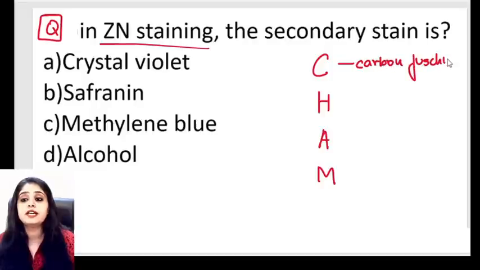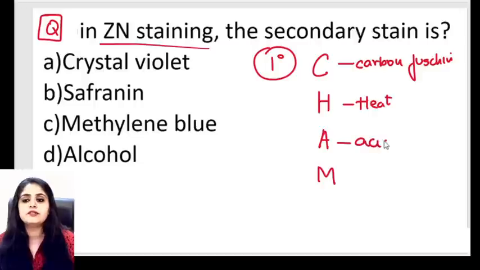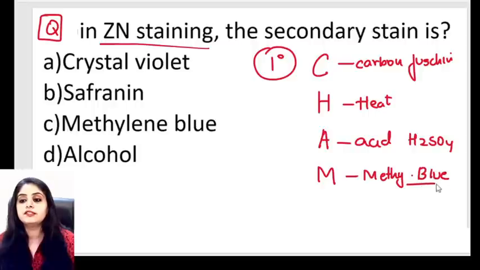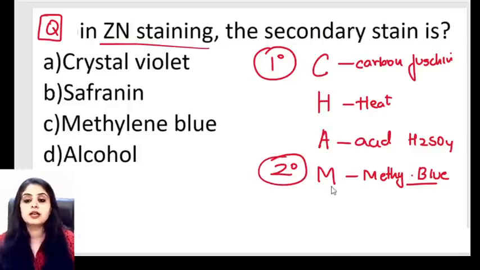That's the first red color that I add, primary stain. After that, I do heating. After that, I put an acid, which everyone knows, sulfuric acid, H2SO4. And then after that, we add something called methylene blue. So this becomes the next color. This becomes the secondary color. The color that you add first will be primary. The color that you add second or last will be secondary.